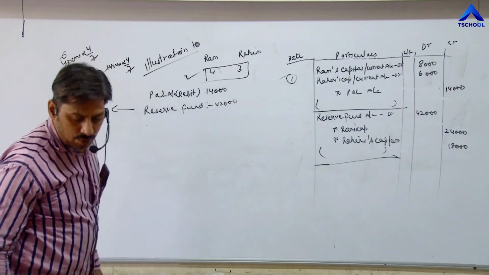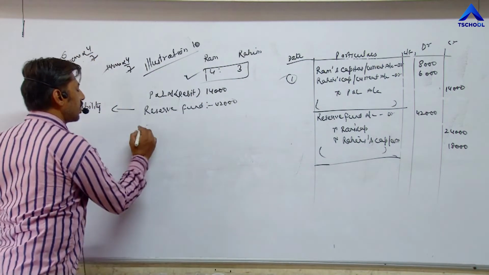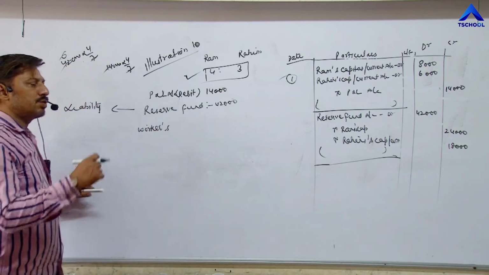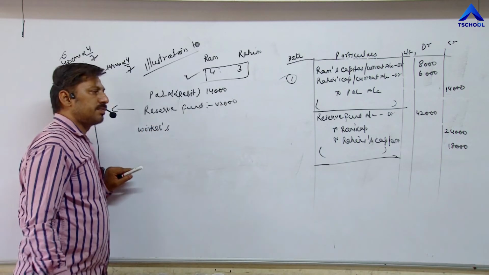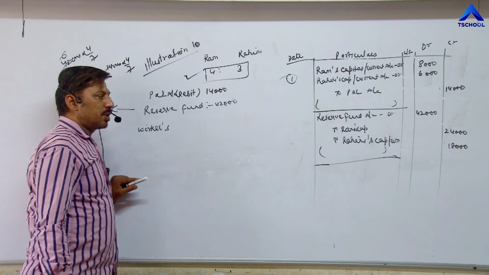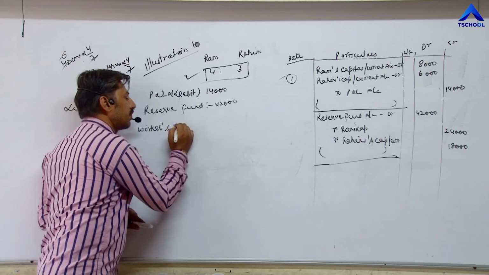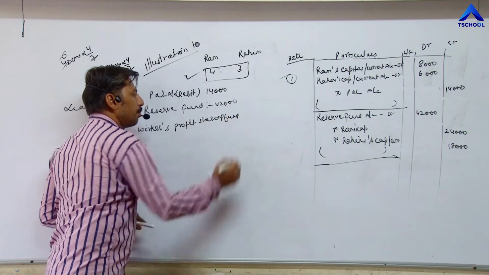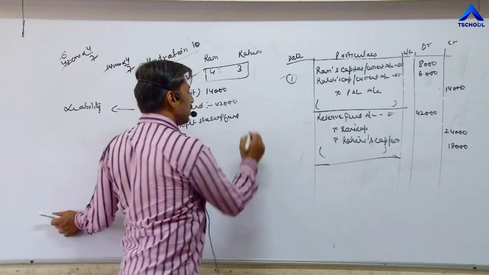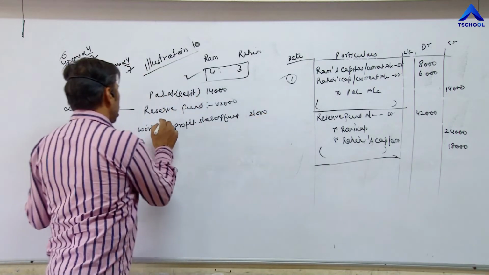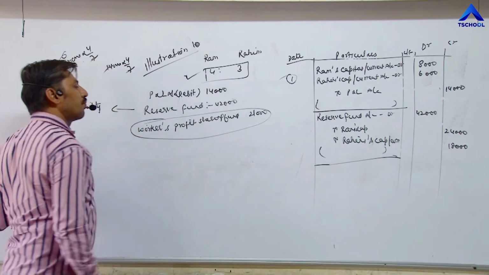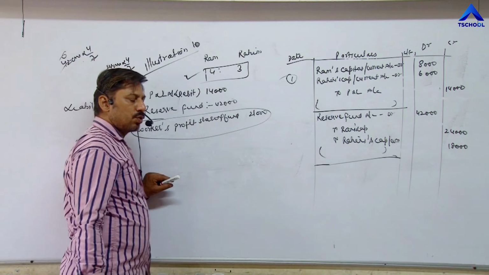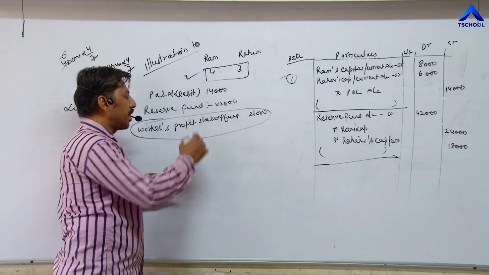Third one is workers profit sharing fund. I have already told you, workers profit sharing fund means any fund which we have to pay to somebody else, to outsiders in future. It cannot be distributed between partners. So workers profit sharing fund, balance is given 21,000. This fund, workers profit sharing fund or workers saving account, remember workers saving account, it is external liability, so it cannot be distributed between or among partners, so leave this portion.